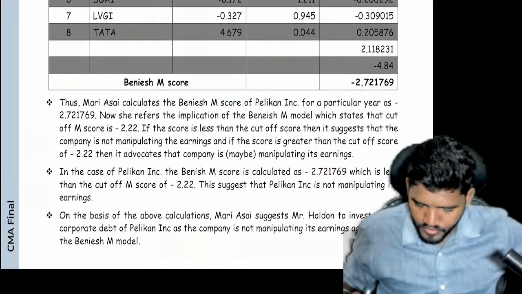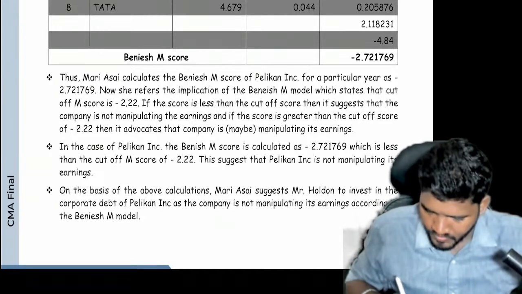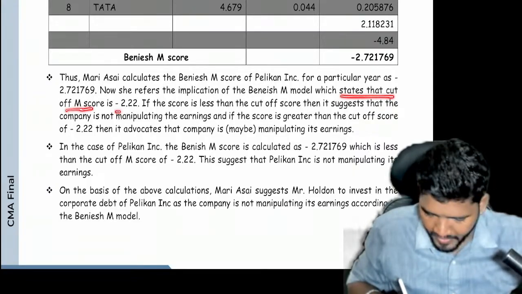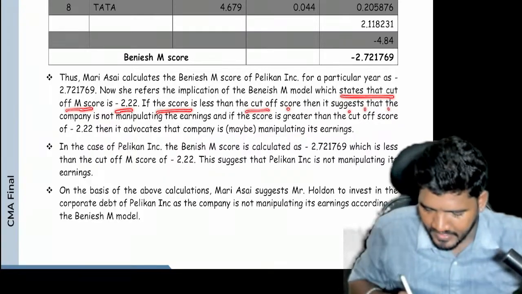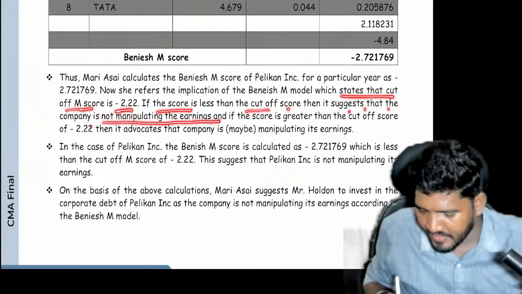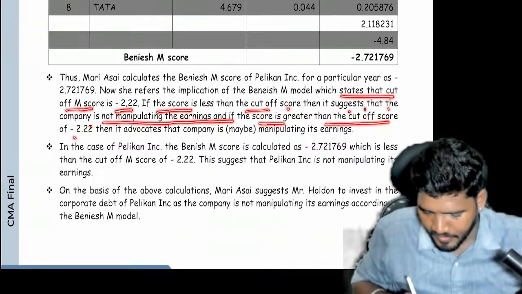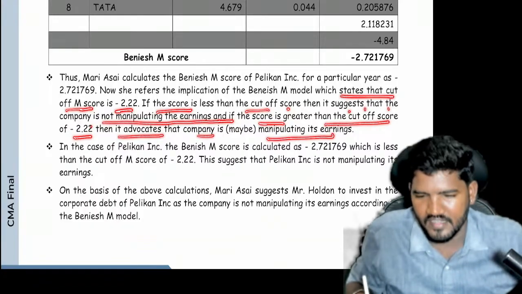Now for this problem, the cutoff M-Score is minus 2.22. If the score is less than the cutoff score, that suggests the company is not manipulating the earnings. If the score is greater than the cutoff score, that is 2.22, then it indicates the company may be manipulating its earnings.